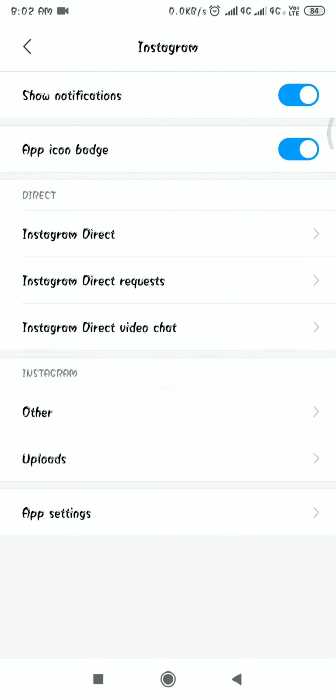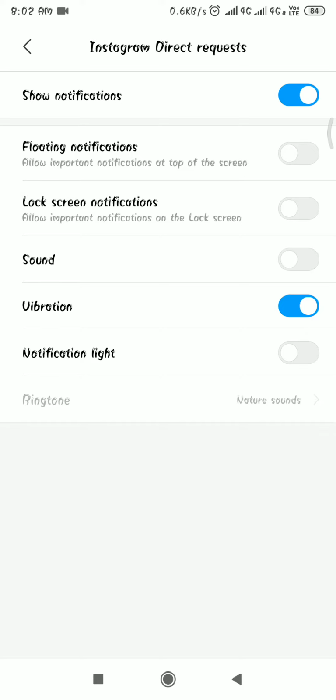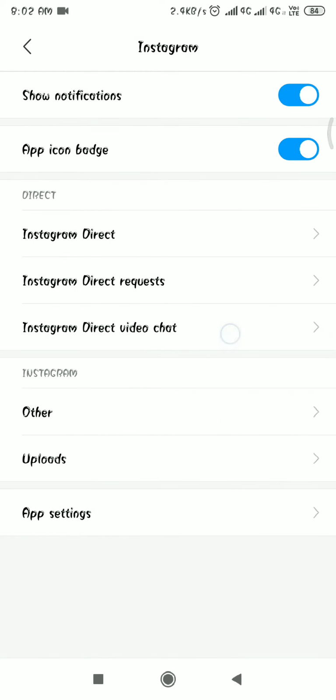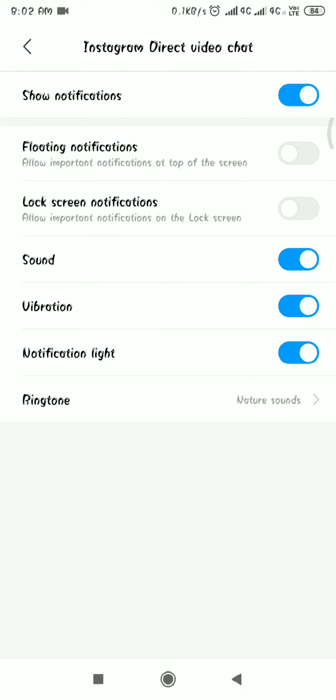Here you can also turn on Instagram Direct requests sound, and for the video call you can turn on the sound.